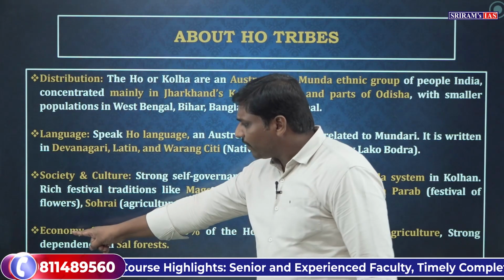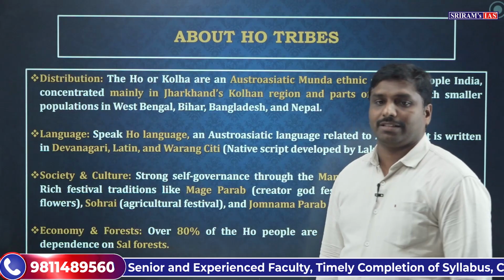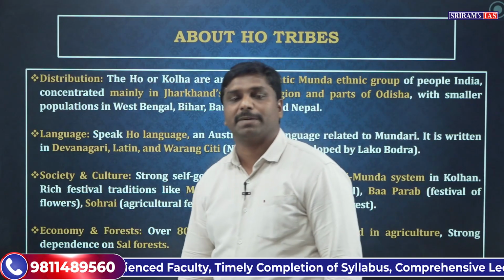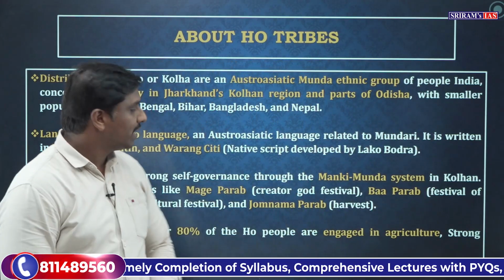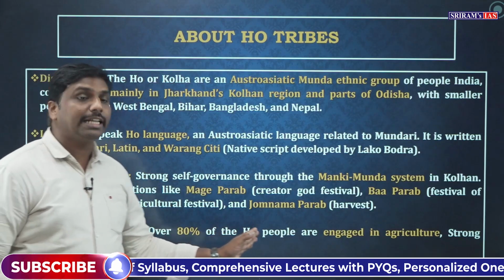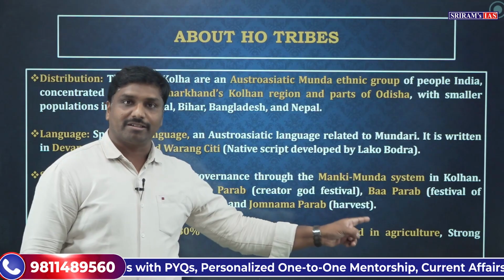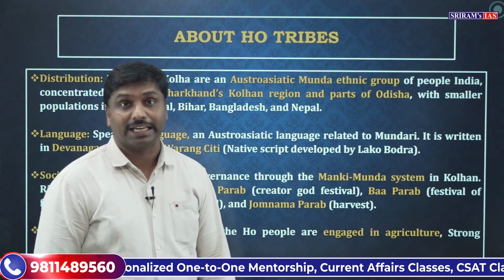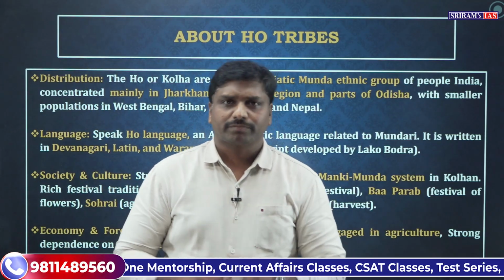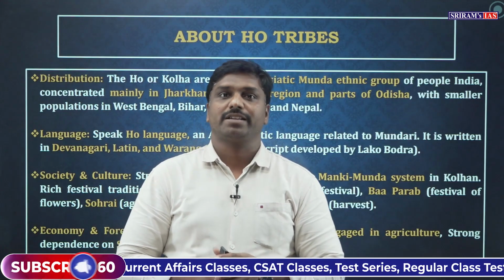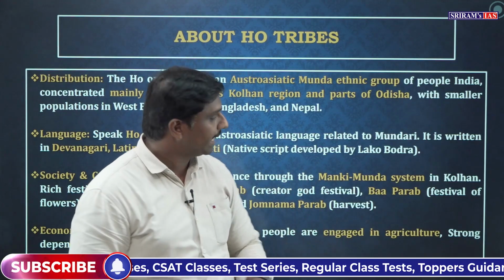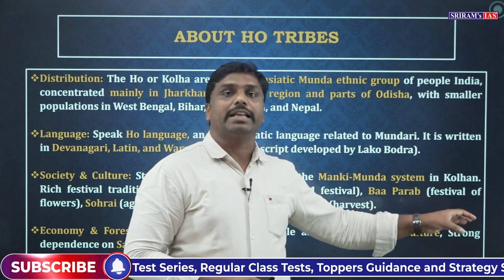Then if we look at the economy and forests, the Ho tribes are predominantly engaged in agriculture. Around 80% of the Ho tribes are engaged in agriculture and allied activities.